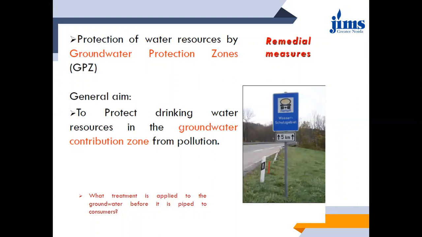Then there are certain environmental bodies also, which are continuously working on protection of the water resources.